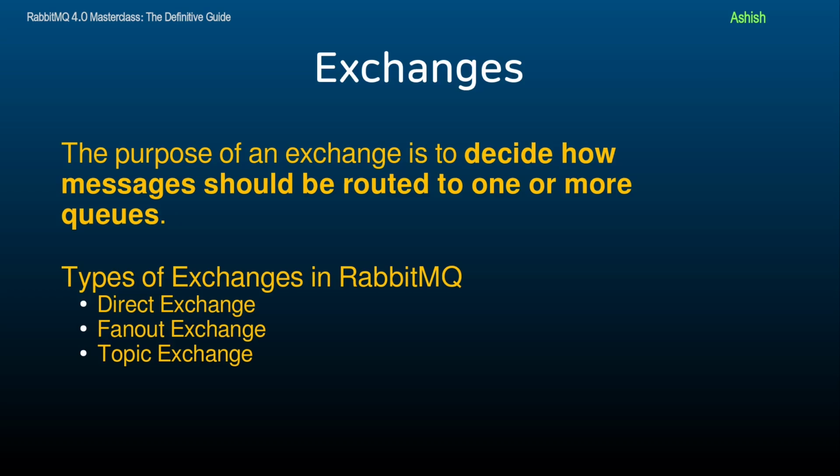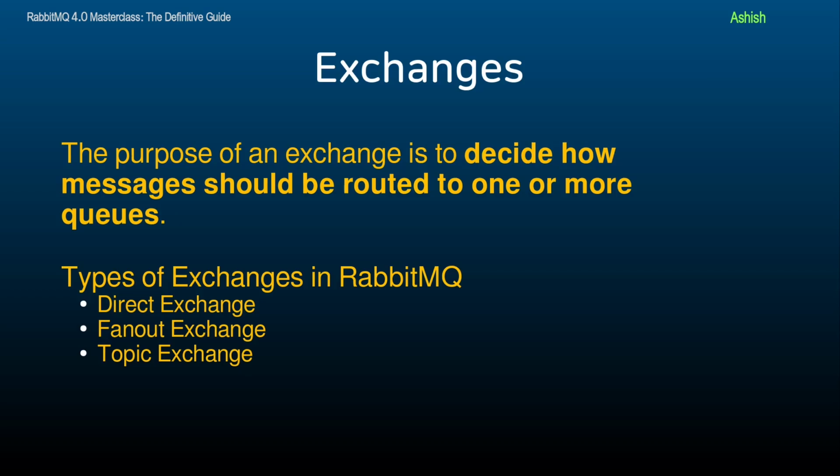The routing key is divided into words separated by dots. For example, animal.lion.roar. And you can use wildcards like asterisk for exactly one word or hash for zero or more words to match multiple routing keys. And we are going to see this in action when we practice topic exchange based on these patterns. Topic exchanges are great for implementing routing rules that need flexibility, such as categorizing messages in a hierarchical manner. For example, a news feed where you want to route messages to different queues based on topics like sports.football or politics.election.